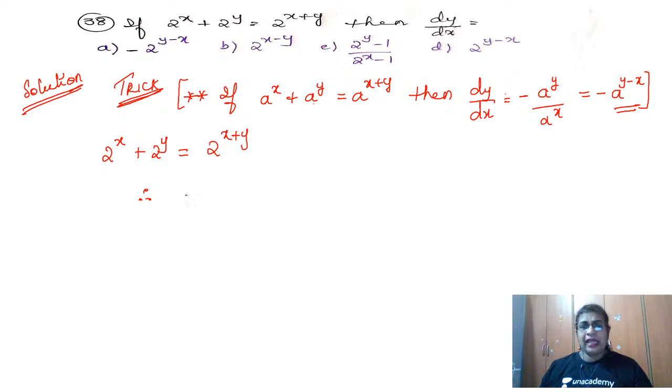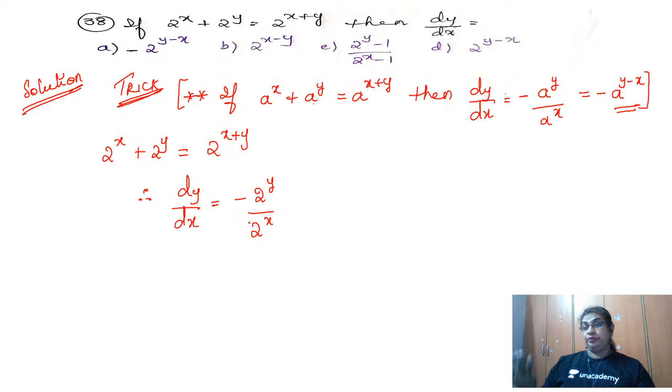So directly I can write the answer. dy by dx is equal to minus 2 to the power y divided by 2 to the power x. Now look whether you have that option. No option. So then I have to write it in the simplified form. So it is minus 2 to the power y minus x. Do you have this option? Yes, which is that option? Option A. Is that clear to you? Quickly take it down. Note down the trick. Don't forget it.